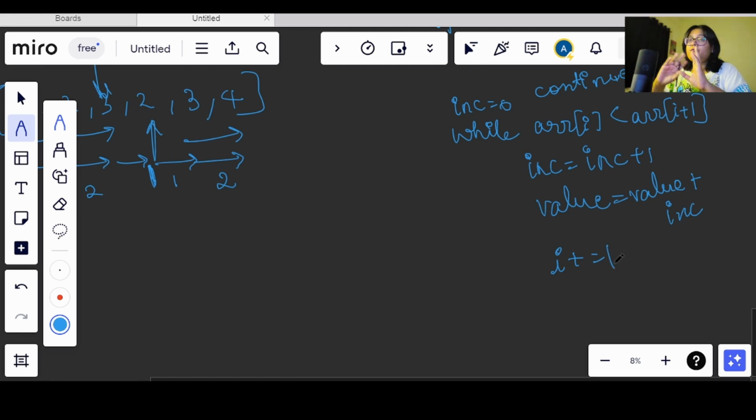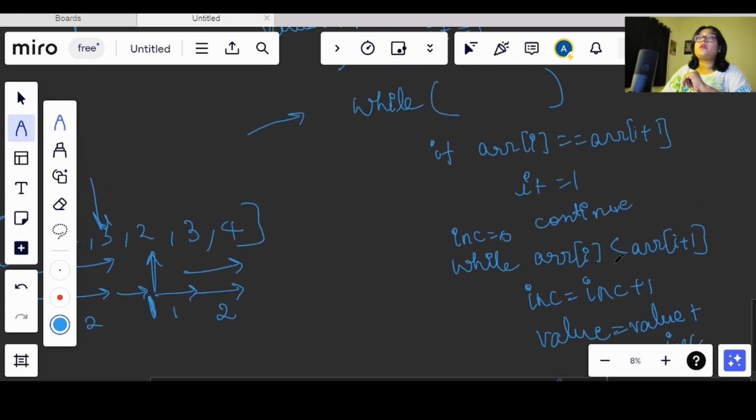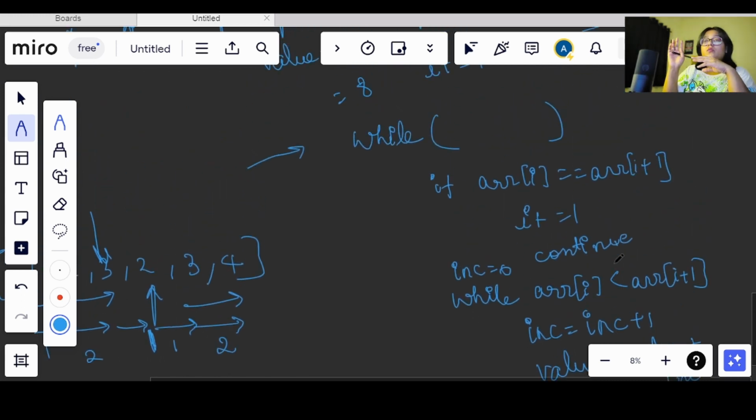Okay, we have two conditions, when the value is equal and when the value is greater. Now till where do we need to move? Okay, till where will our while loop work? We have this value, right? With this I is our iterator, so we know that we will be checking I as a condition, and this will go till less than n minus 1. Why? Because we are checking for one forward, right?